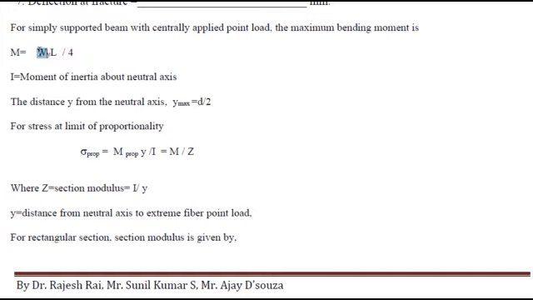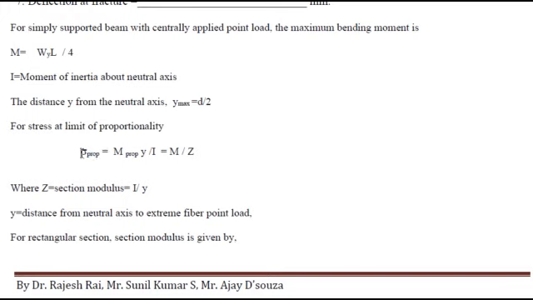If I take W value as W proportional, meaning load at proportional limit in that curve, then I can calculate M at proportional limit. M at proportional limit will be load at proportional limit into L by 4. So that is M at proportional limit. Y is half of the depth. I is BD cube by 12. So if I substitute that, I will get sigma proportional.